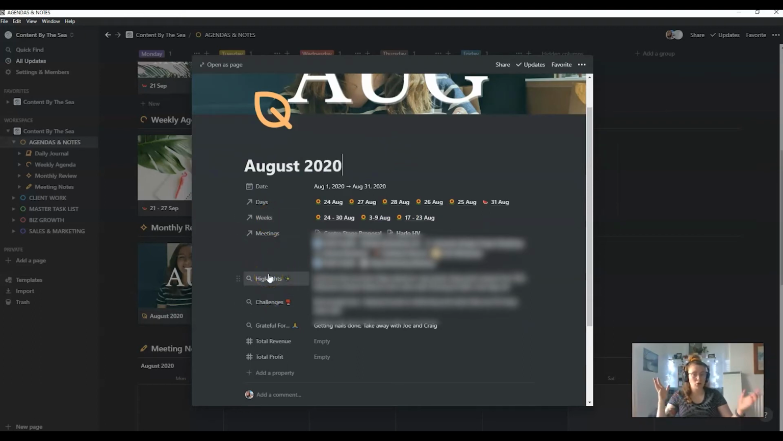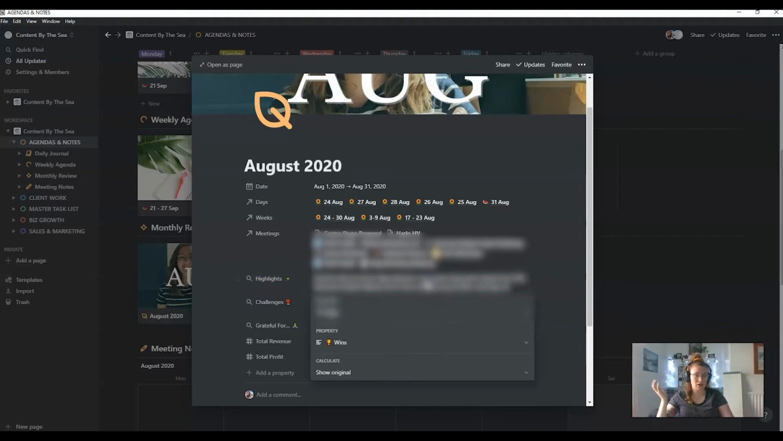So a roll-up is essentially, I don't know, I'm not very good at explaining things, which is funny for a copywriter, but it takes the data from one section of a database. So this is the roll-up from highlights from August. So that is actually like a list of all the days, the wins, sorry, not the highlights, the wins from the days. So that's a list of all the wins.